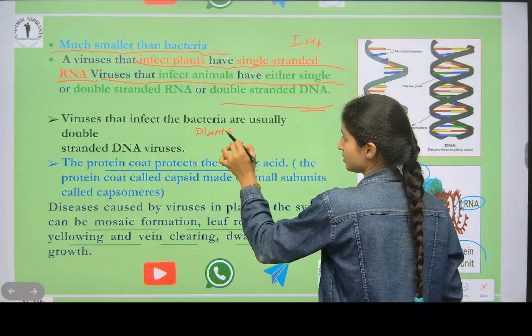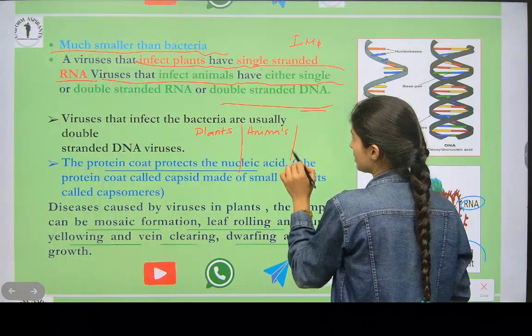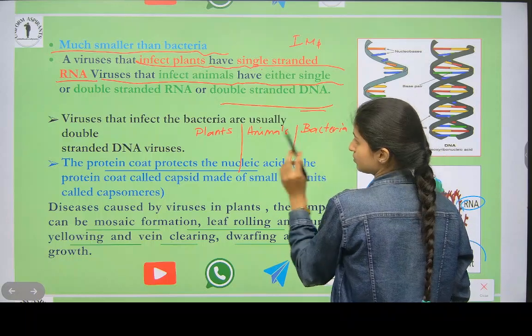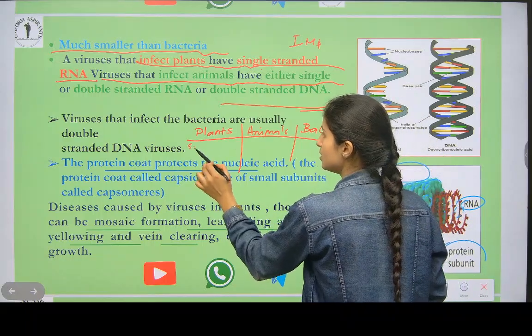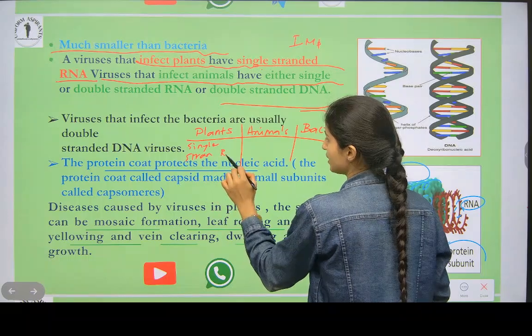Here write plants, then here animals, and here you can write bacteria. Here for plants, single-stranded RNA.